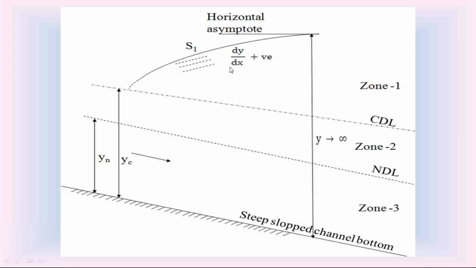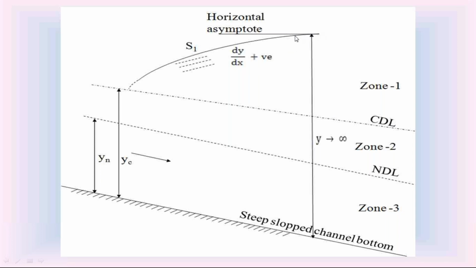Infinity indicates perpendicular condition. So this S1 water surface profile on the upstream side is almost perpendicular to the critical depth line. And on the downstream side, the depth of flow is increasing, so it is taken as infinity. When the depth of flow Y is infinity, the slope dy by dx is S0.